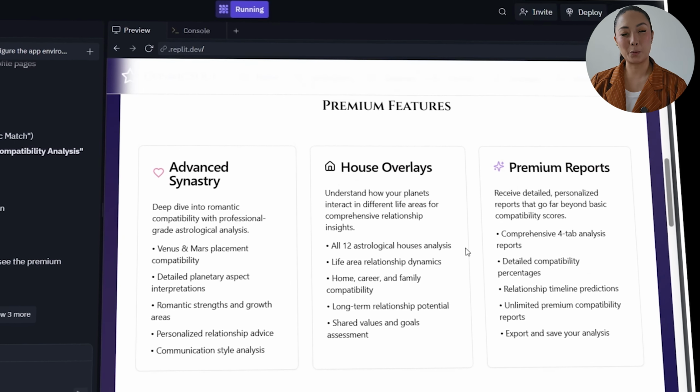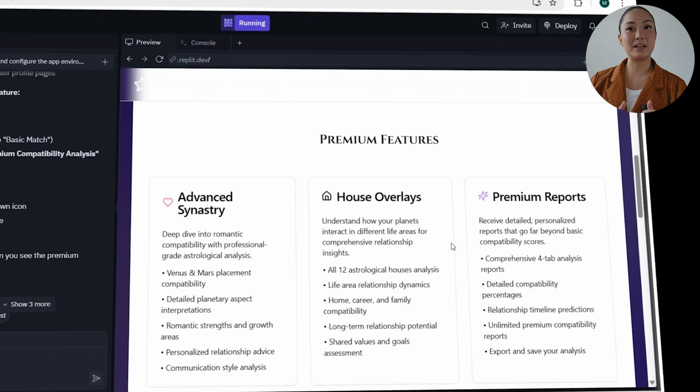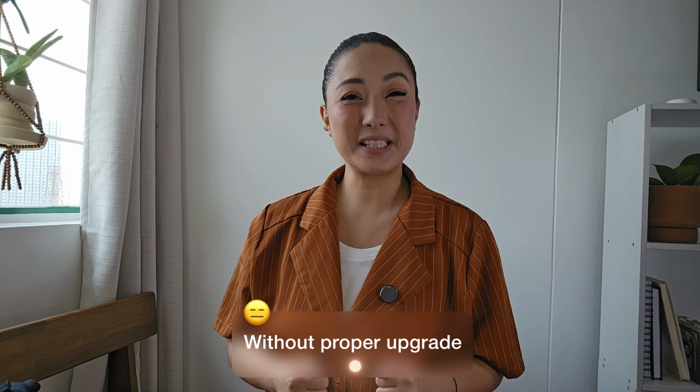All right, so premium features are built, gated, and ready. But without a proper upgrade flow, they're just sitting behind glass. It's time to turn those features into a working subscription model with real payment logic, access control, and instant unlocks. And this is what I'm sending into Replit to kick things off.